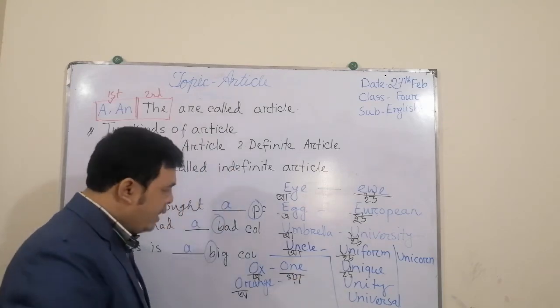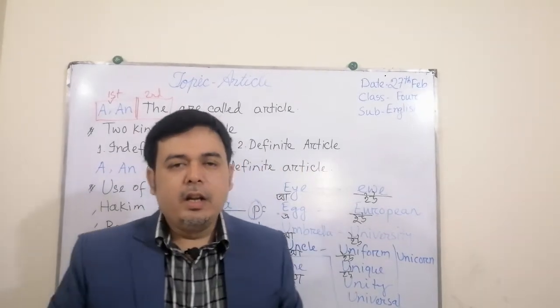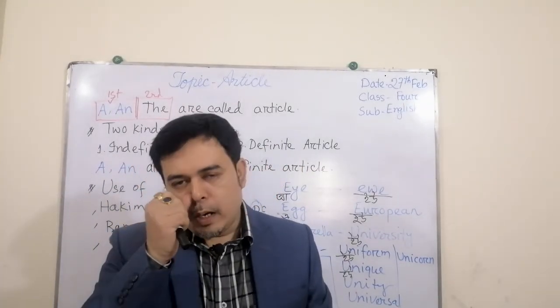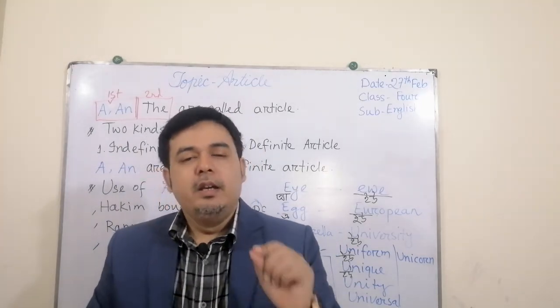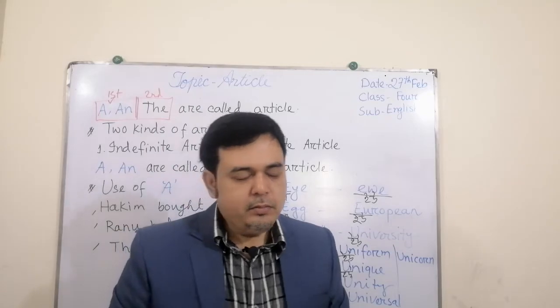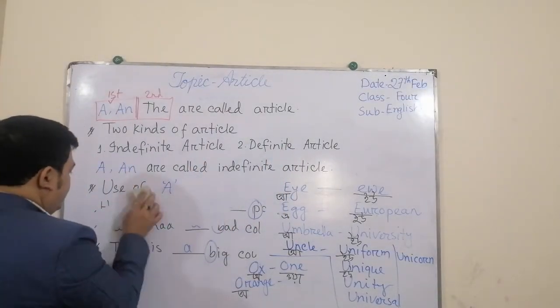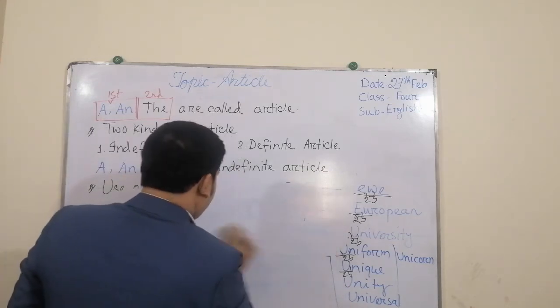So if the pronunciation of the vowel turns into U or wa at the beginning, we have to use a instead of an. Dear students, I am giving some examples and hope that this will make all your confusion over.